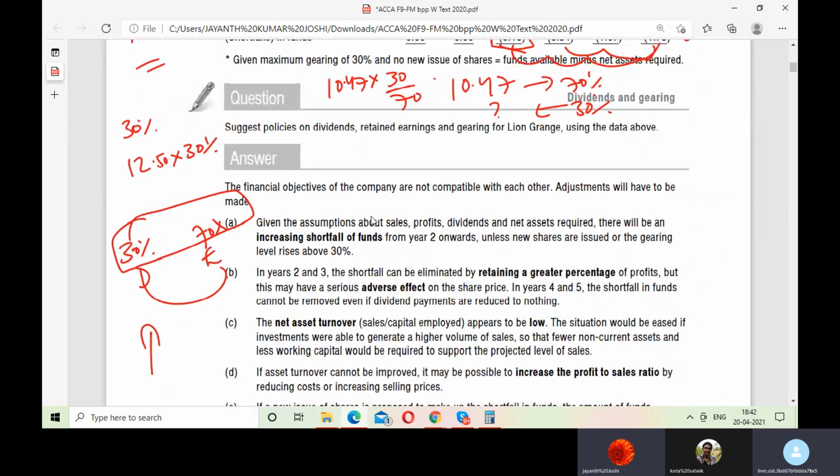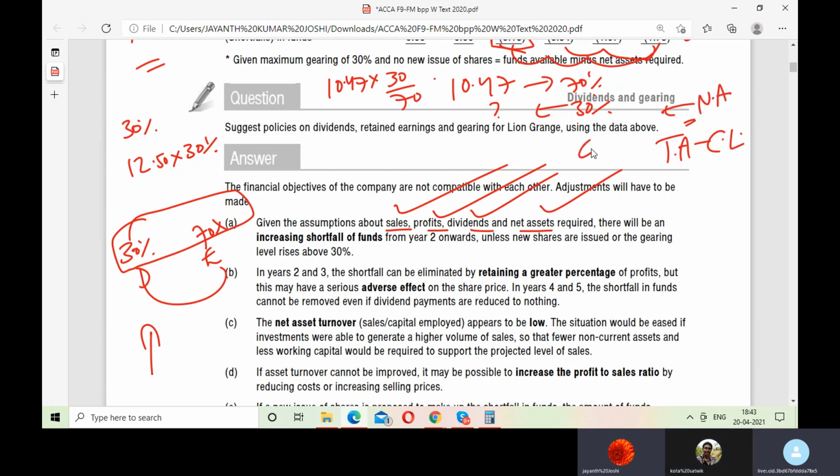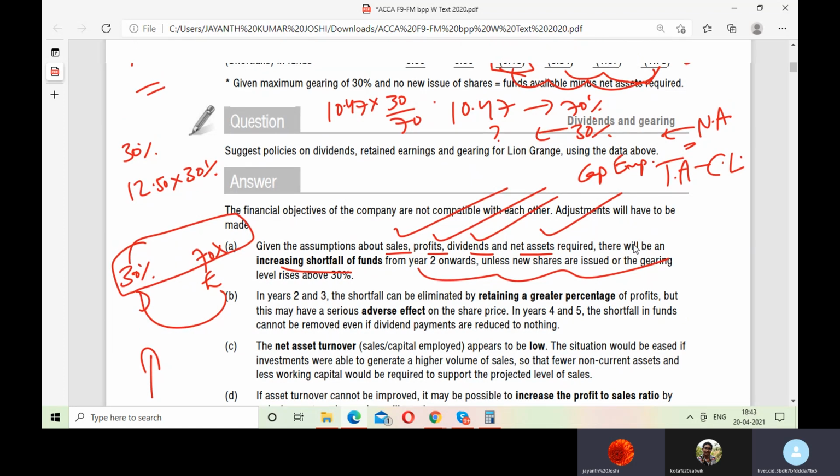See, given the assumptions about sales, profits, dividends and net assets required, they have already made some assumptions about sales, about profits, how much they should retain and how much they should give, and net assets. Net assets is nothing but total assets minus the current liabilities. This is called net assets, and this is equivalent to capital employed, correct? Yeah. There will be an increasing shortfall of funds from the second year onwards, unless new shares are issued.